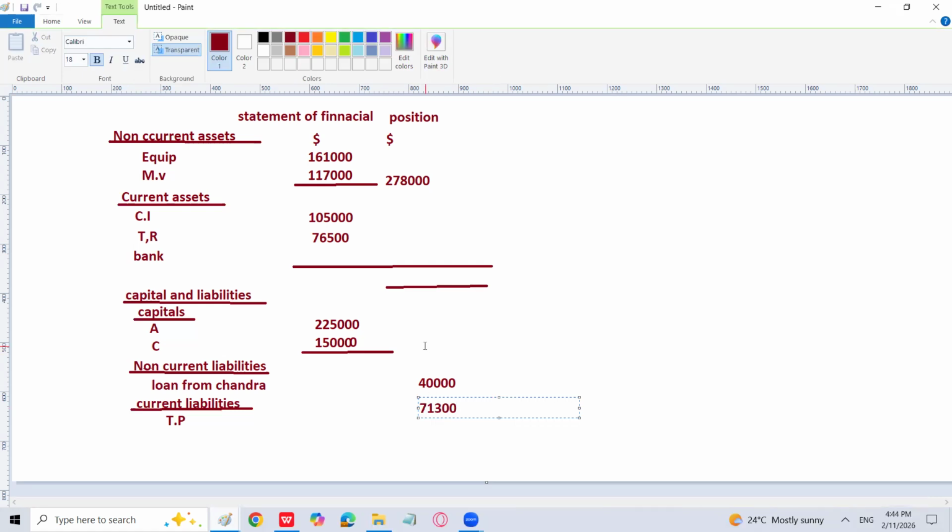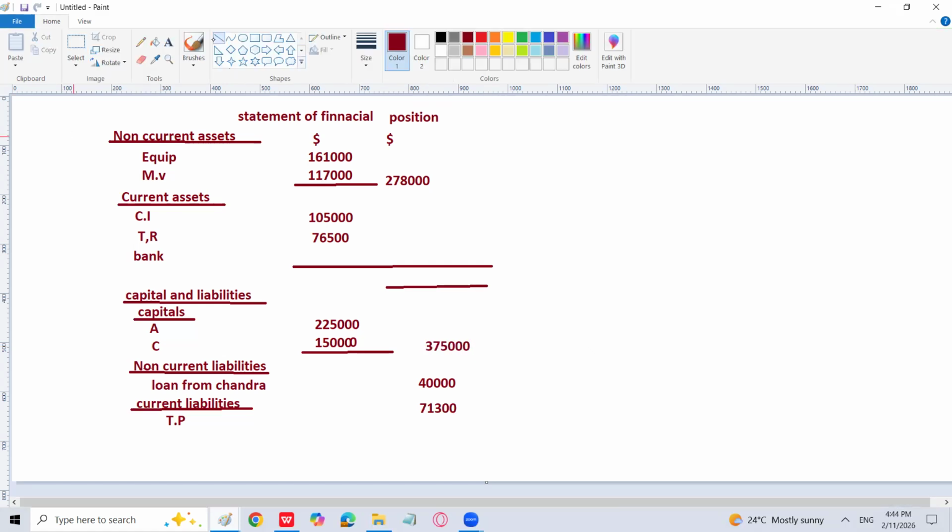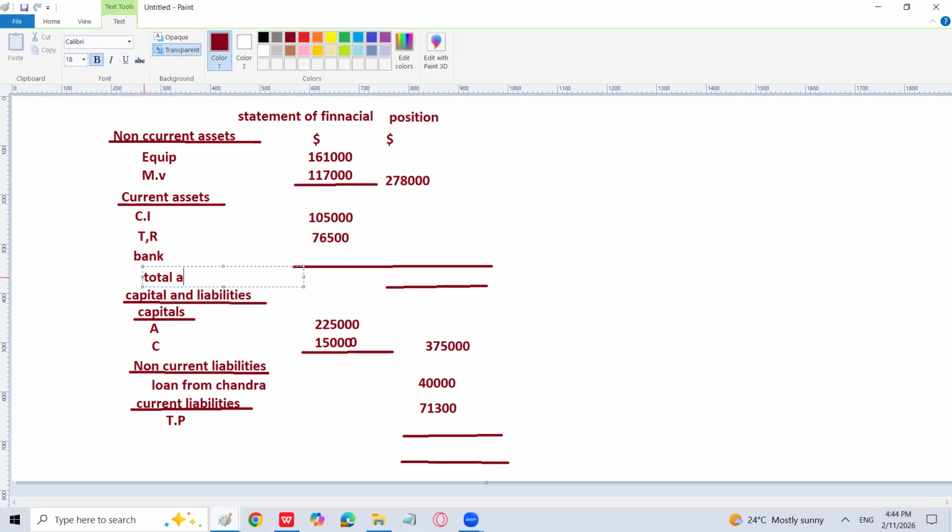So what is the total here? 3,75,000. Now you can get the total liabilities first. Total equity and liabilities, total capital and liabilities. What is the amount? Remember this, 486,300. I will write here also. Obviously, the liabilities should be equal to the total assets, so this amount will be the same also, 486,300. Now you can take the balancing figure also. If you are not able to calculate the bank figure, you can take the balancing figure also.